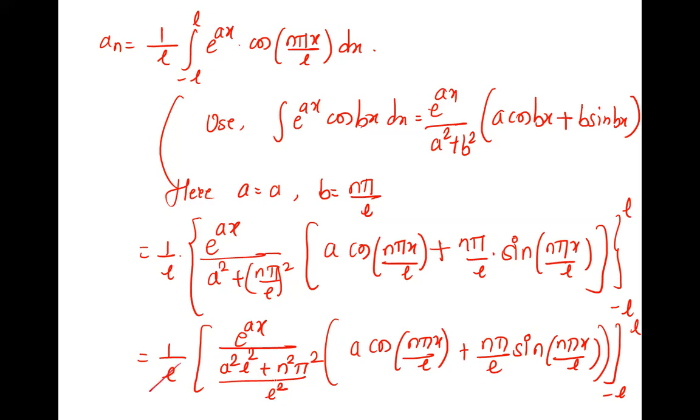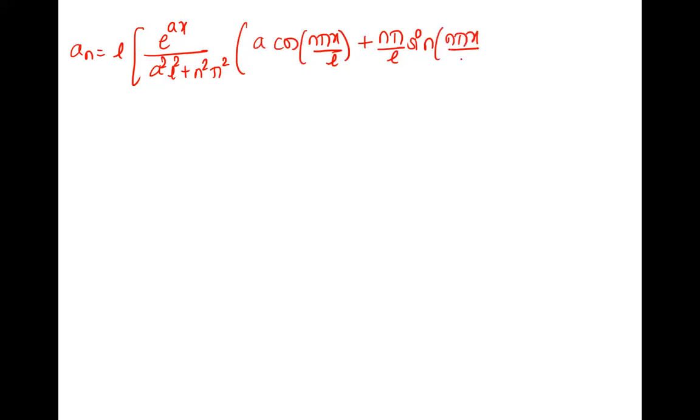We can see here one L also gets cancelled. They are multiplying, so L is in the denominator, so it goes up. Can I do that? Yes.